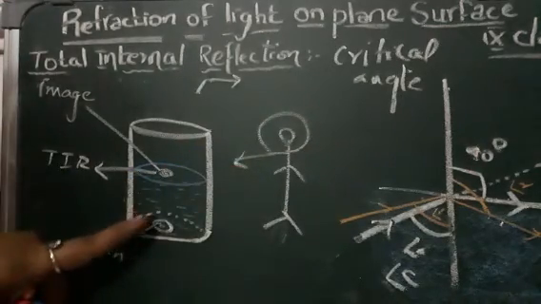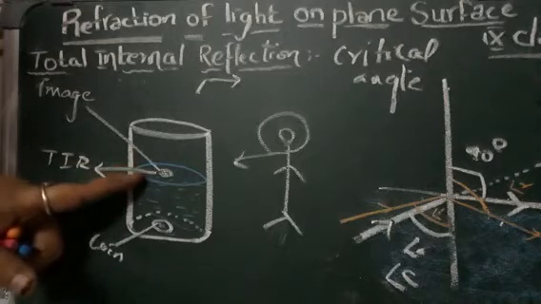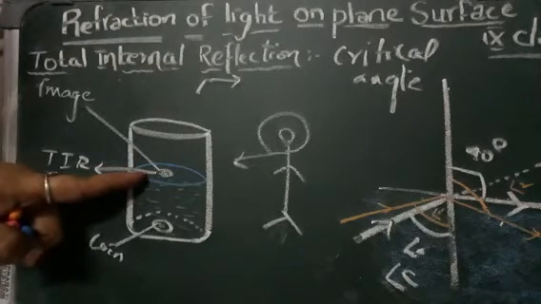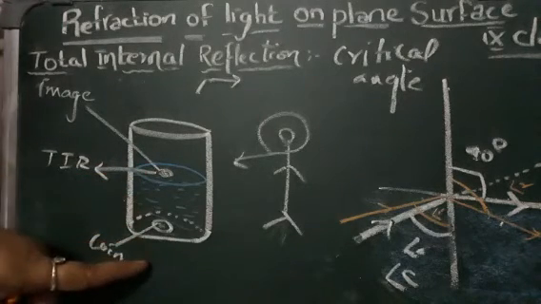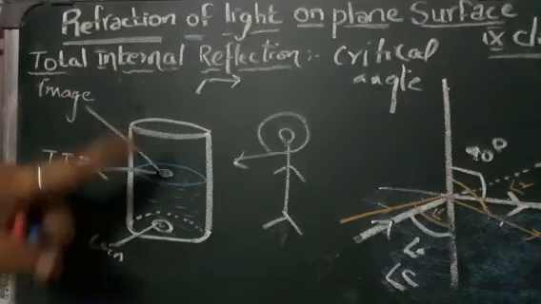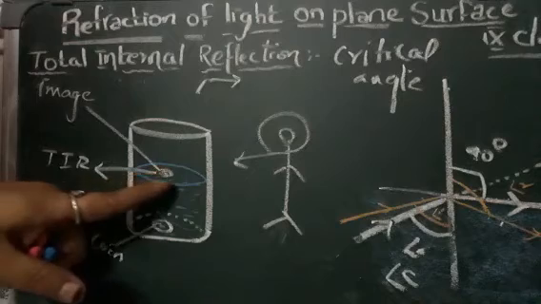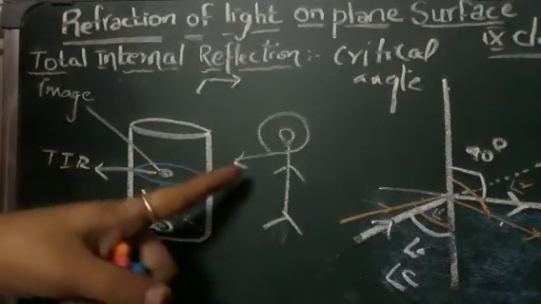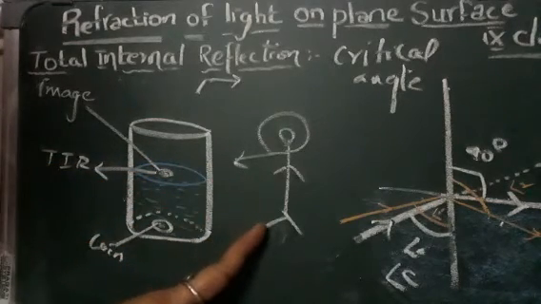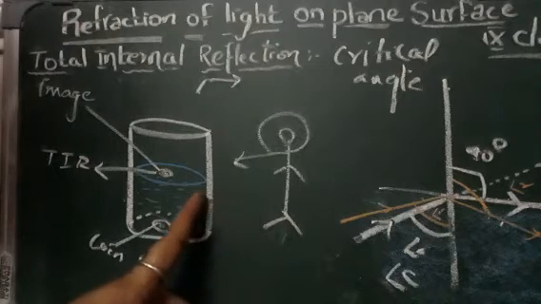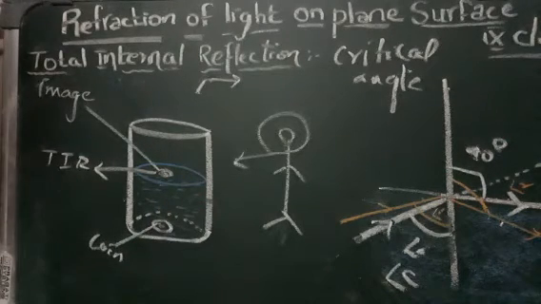But after you start adding water, after some time the coin is not visible to you. Suppose you come in front and see from the top, the coin will be visible because the image is formed here. But when you are standing at the side and observing the coin, after some time the coin will become invisible to you.